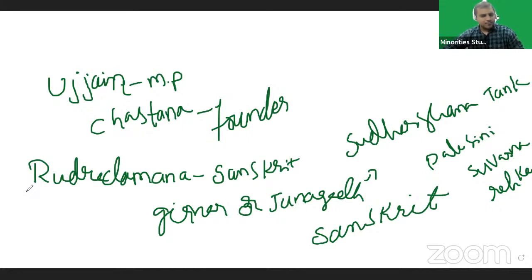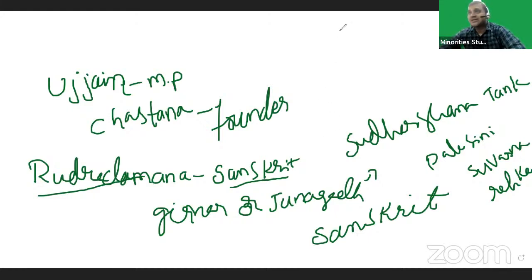Rudradamana was the king of Ujjain. He gave the Sanskrit inscription, that is the Girnar or Junagadh Sanskrit inscription. In this inscription, it speaks about the construction and renovation of the Sudarshana tank.